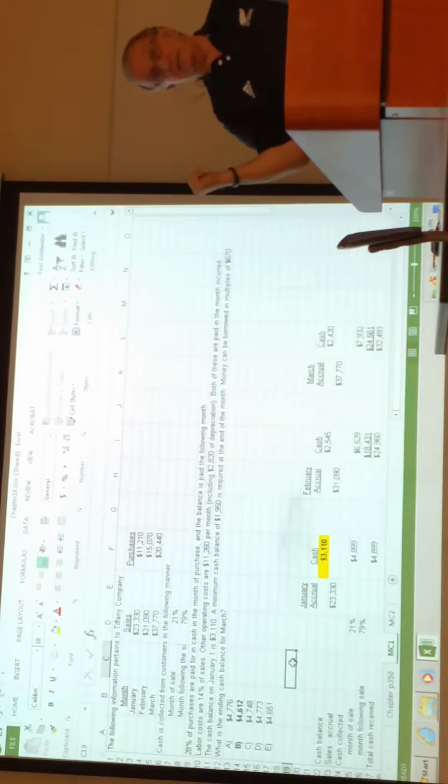Now, who's looked at the problem, the major big problem you've got? It says you have to have a minimum cash balance, and you've got to borrow in increments of. Is that normal for a bank? Yes. Absolutely. That's standard policy in a bank. You have to keep a minimum balance of cash, and you can only borrow in certain chunks.